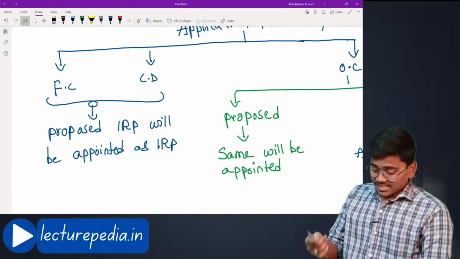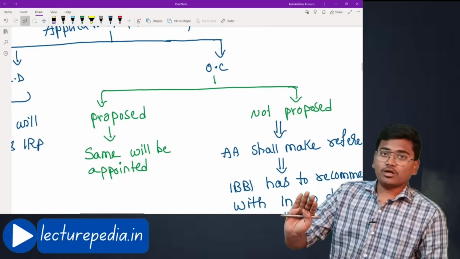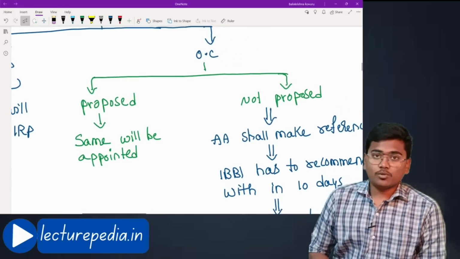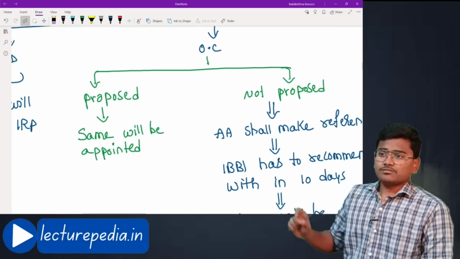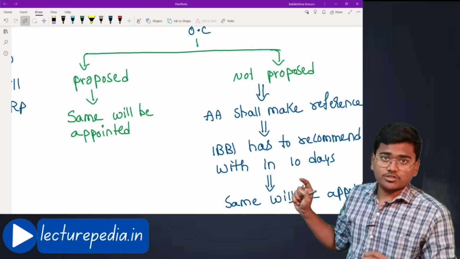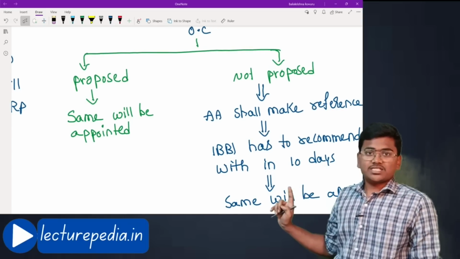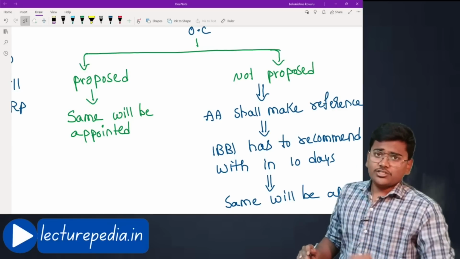In case of an operational creditor, it is optional. An operational creditor is not mandatorily required to give the name. If the operational creditor has proposed a name, the same person will be appointed as interim resolution professional by the adjudicating authority.